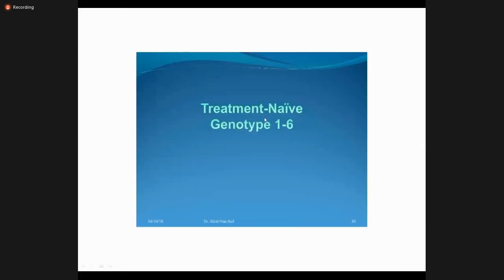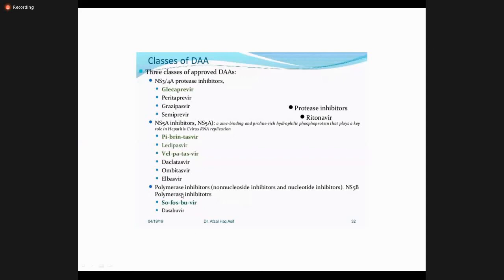So now coming to the treatment: treatment of all the genotypes is similar. Previously we used to do the genotypes of hepatitis C, but now, since the development of advanced treatment, oral drugs are very effective against all the genotypes. So now genotype is not necessary in treating the patient.